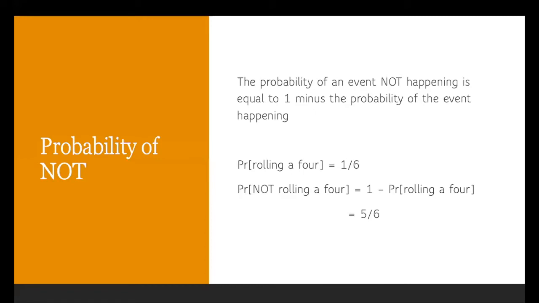The next principle we want to talk about is the probability of not, and what I mean by that is the probability of an event not occurring. If you remember that the probability of all of our occurrences needs to sum to 1, then we can define the probability of an event not happening as 1 minus the probability of the event happening. So if the probability of rolling a 4 on a 6-sided die is 1 out of 6, then the probability of not rolling a 4 is equal to 1 minus the probability of rolling a 4, which is 5 out of 6.